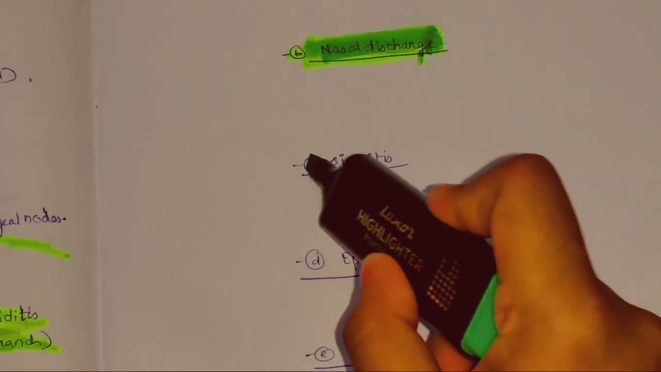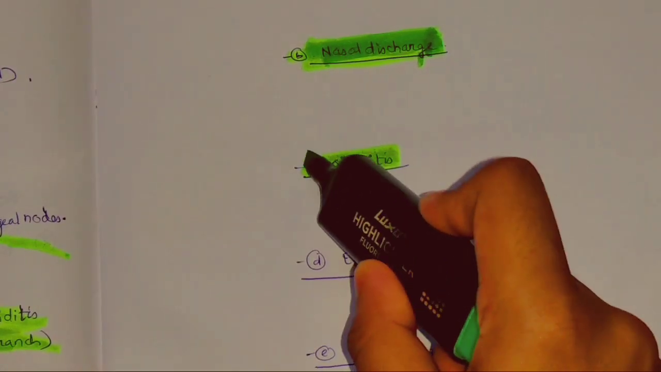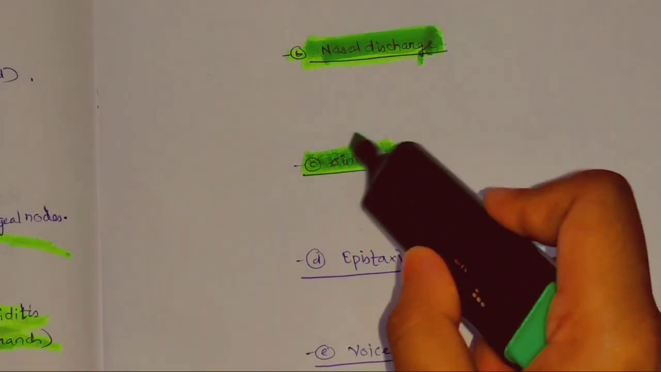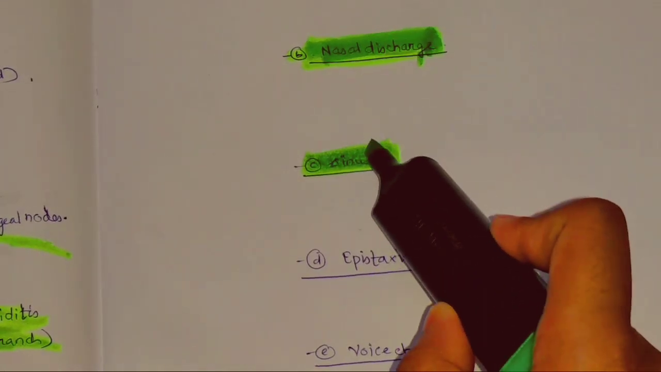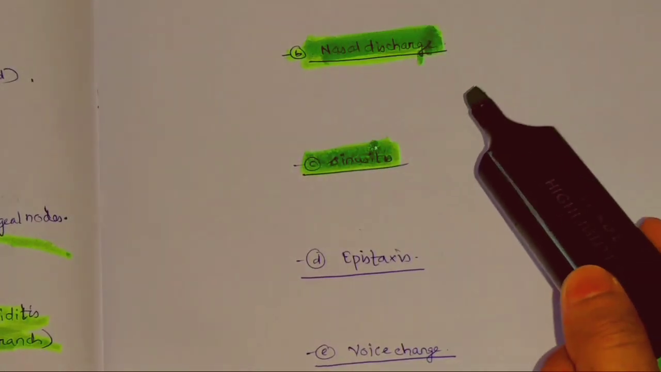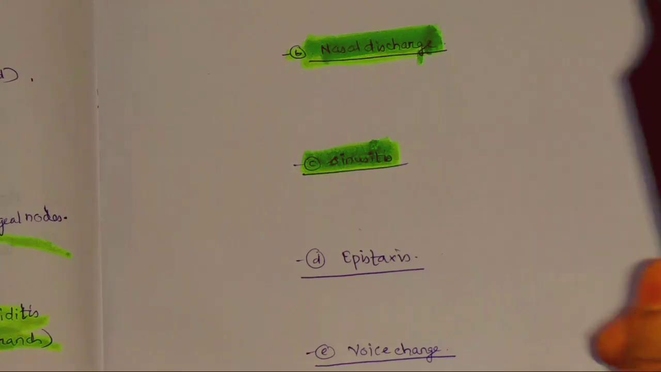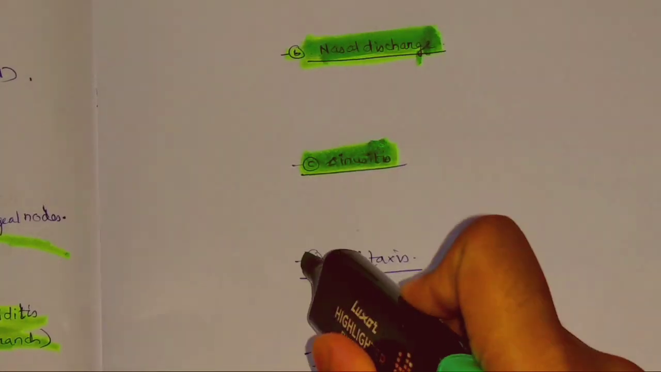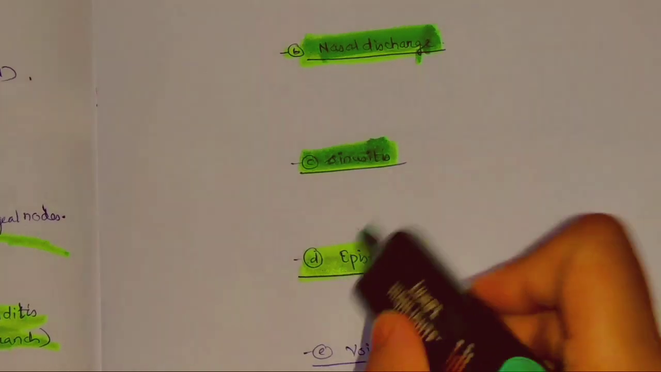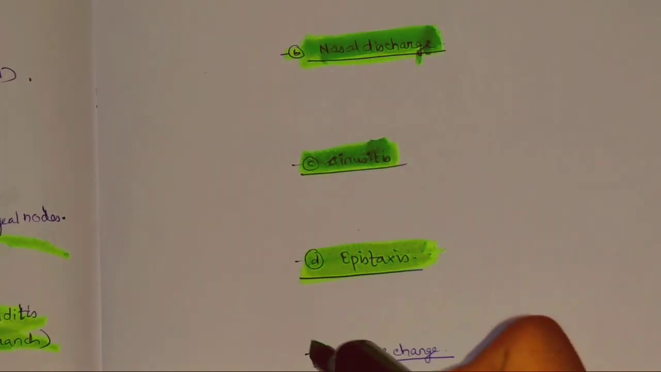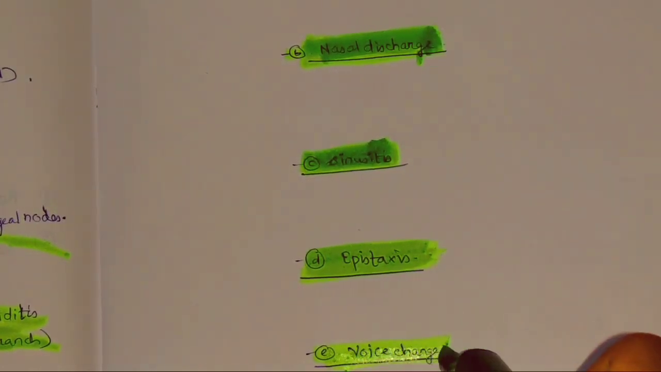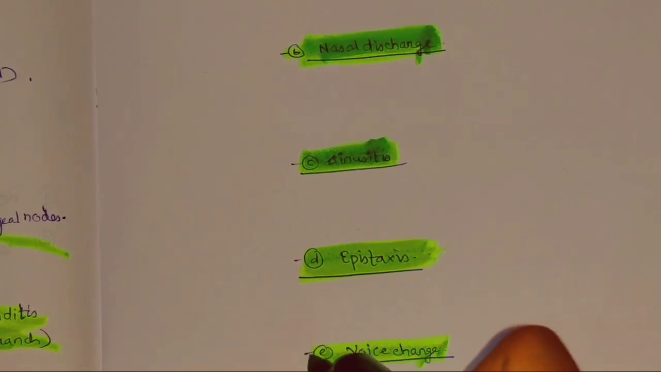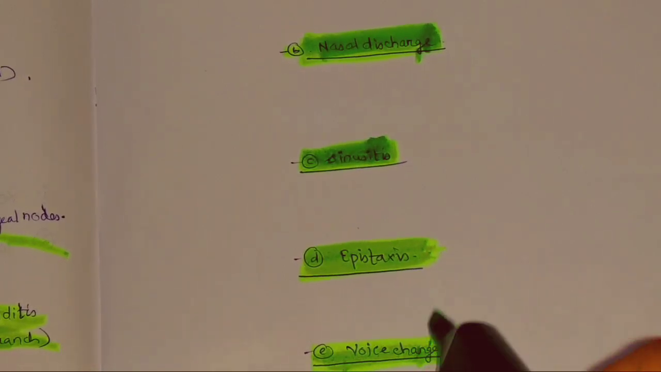Then sinusitis. This is like a vicious circle. Chronic sinusitis will lead to adenoiditis, and adenoiditis may lead to sinusitis, that is maxillary sinusitis. Then epistaxis. Nose blowing may result in epistaxis, and voice change. Since there is nasal obstruction, there will be no nasal tone in the voice.